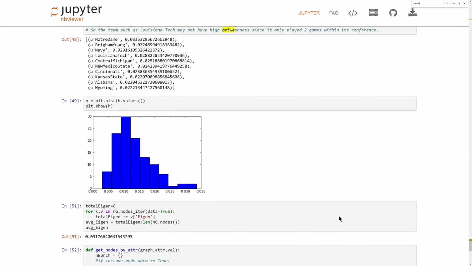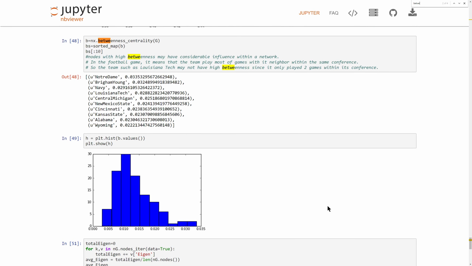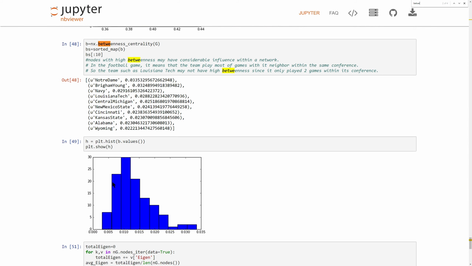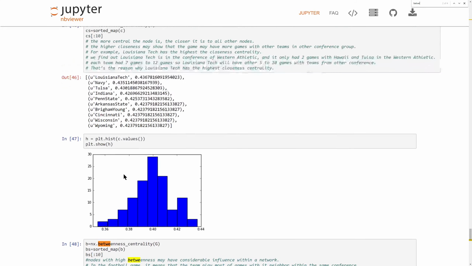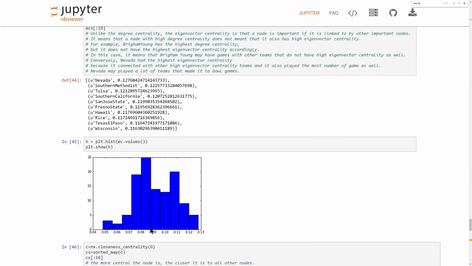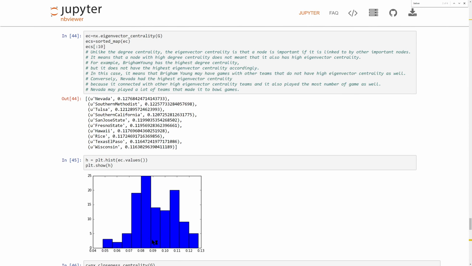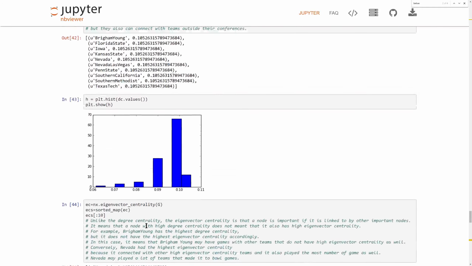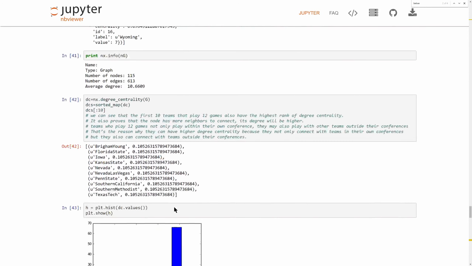Accompanying these are a few histograms. We can see that the betweenness centrality, while right skewed, could be said to be near normal distribution. We have a near normal distribution for the closeness centrality, and we also have a bimodal distribution for the eigenvector centrality, and a left skew for the degree centrality.